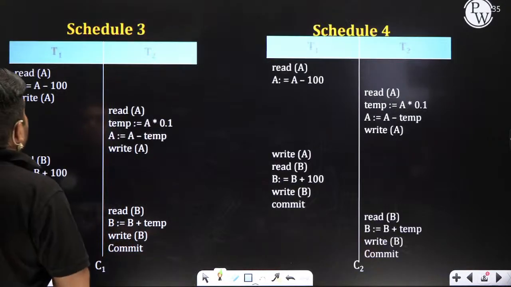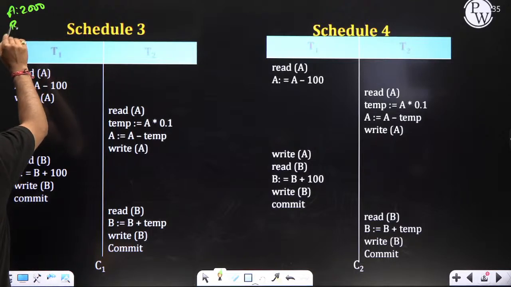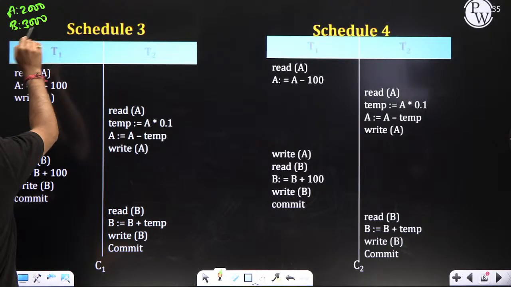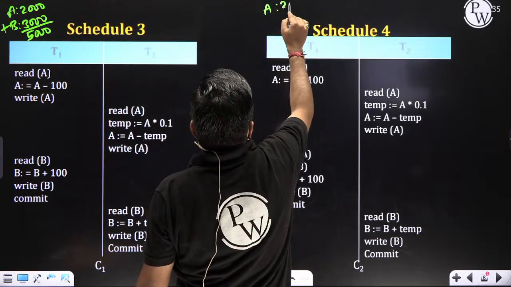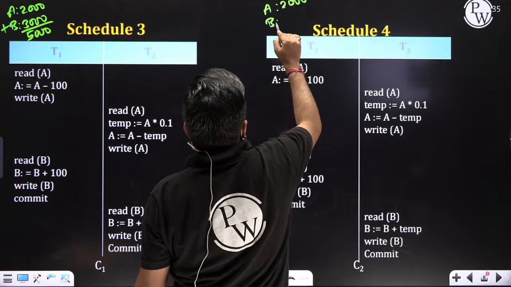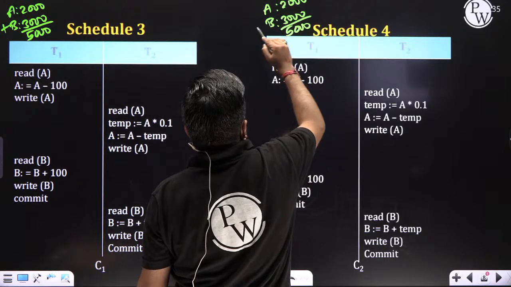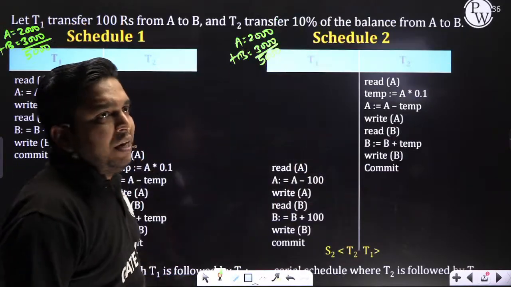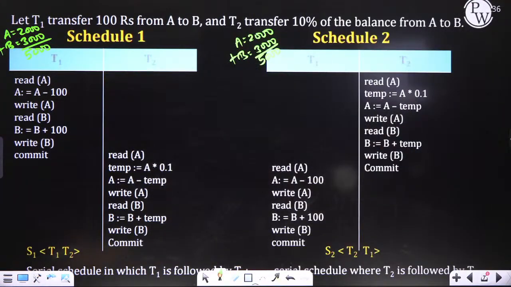And here also A value 2000, B value 3000, sum of A plus B 5000. A value 2000 and B value 3000. The sum of A plus B 5000. Now you let me know what is the final value. Everyone, you done? Yes, okay, Sham, very good.